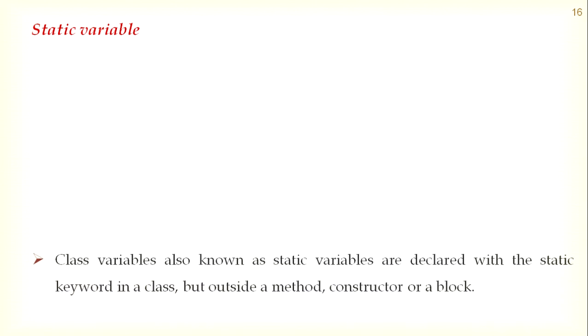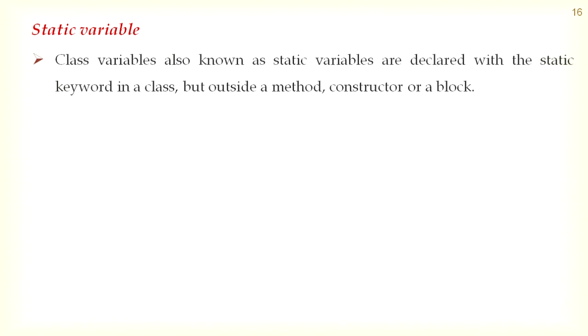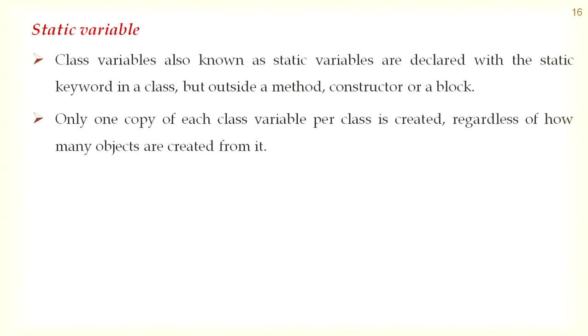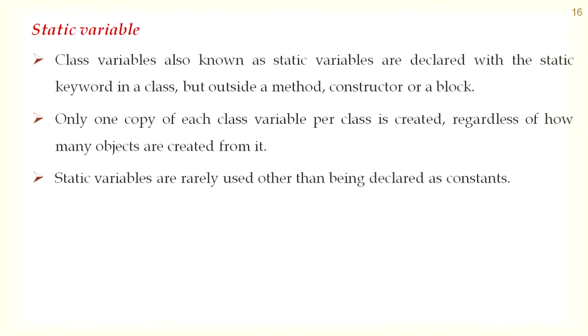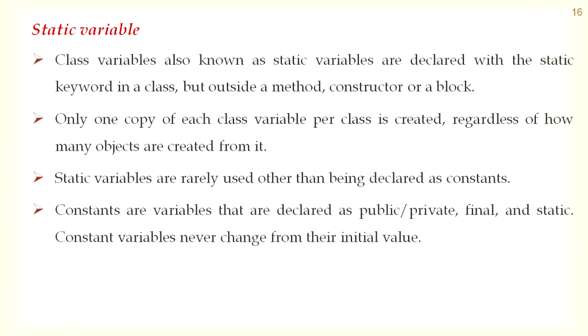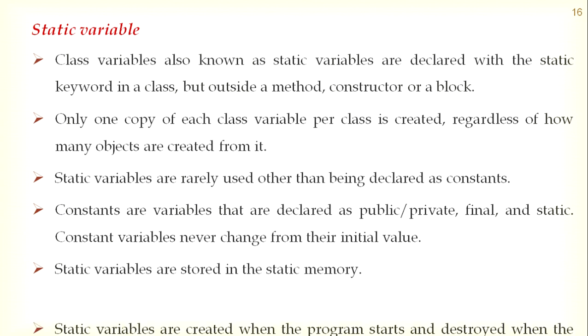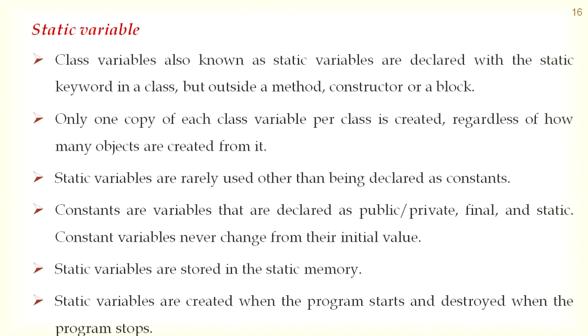And static variable. Class variables, also known as static variables, are declared with the static keyword. Only one copy of each class variable per class is created, regardless of how many objects are created from it. Static variables are rarely used other than being declared as constants. Static variables are stored in the static memory. Static variables are created when the program starts and destroyed when the program stops.